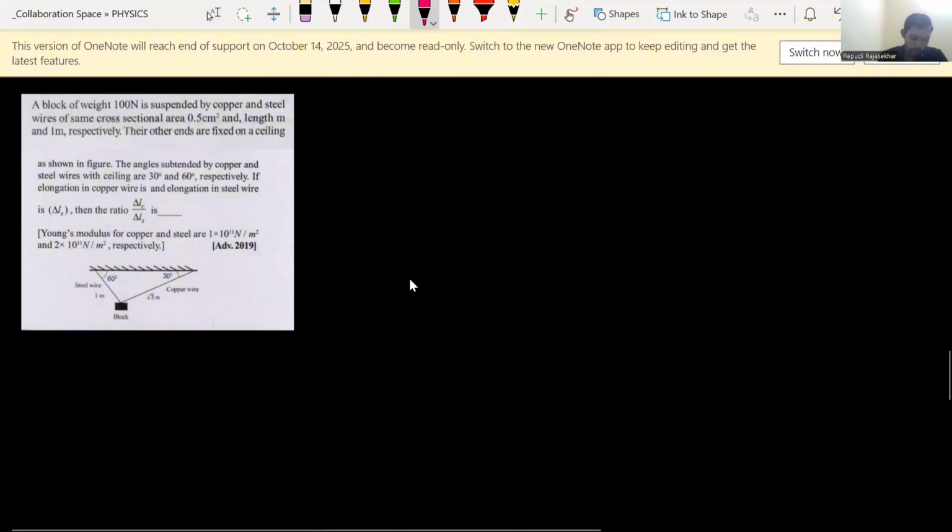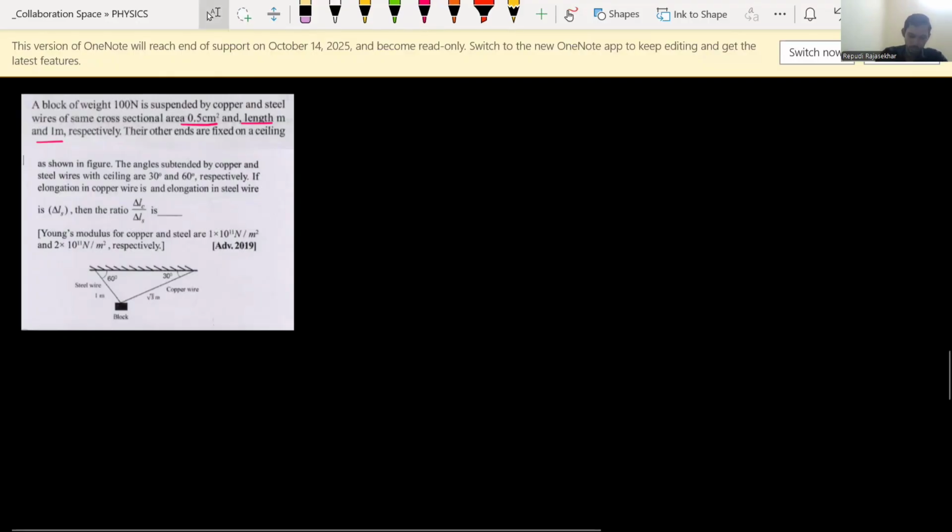A block of weight 100 Newton is suspended by copper and steel wires of same cross-sectional area 0.5 centimeter square and lengths of 1 meter. Area of cross section is 0.5 centimeter square and the length may be 1 meter respectively. The other ends are fixed on a ceiling as shown in the figure. The angles subtended by the copper and the steel with the ceiling are 30 degrees and 60 degrees.